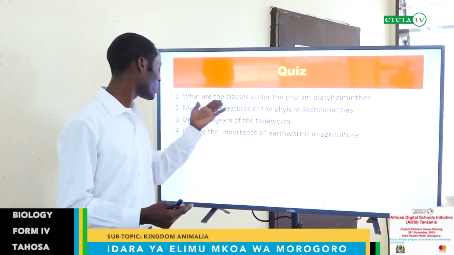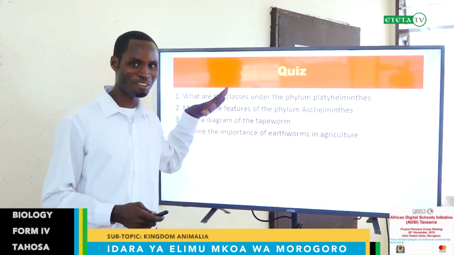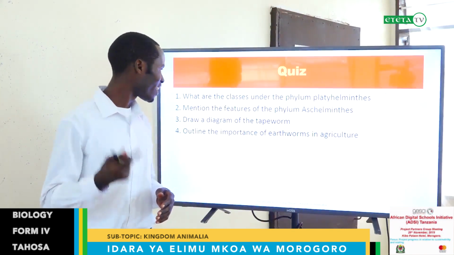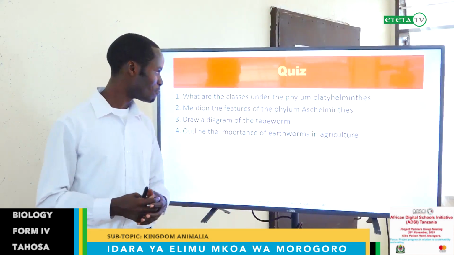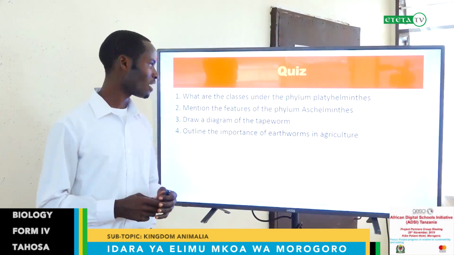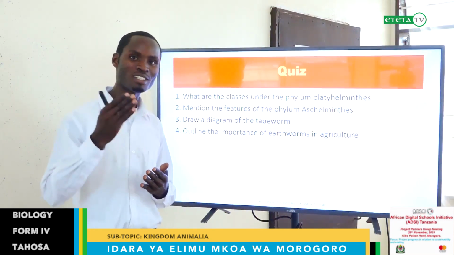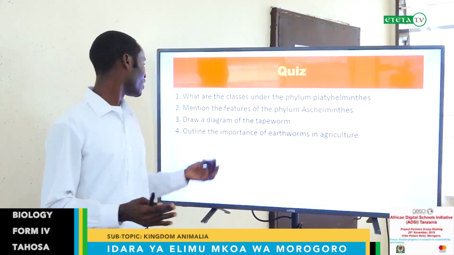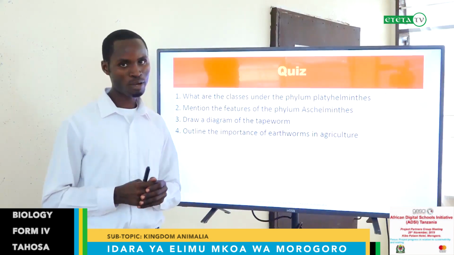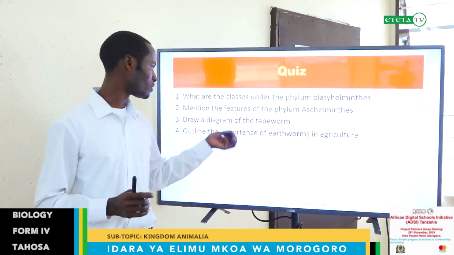Can you remember what are the classes under the phylum Platyhelminthes? I just mentioned it in the previous slide. What are the classes under the phylum Platyhelminthes? And mention the features of the phylum Aschelminthes. What are the features which differentiate, distinguish Aschelminthes? Draw a diagram of tapeworm. Do you remember the diagram of tapeworm? How can you draw it well and label the parts on the body of tapeworm?